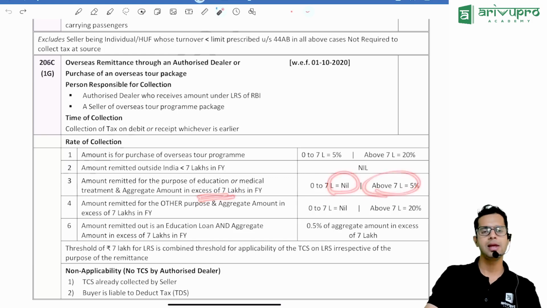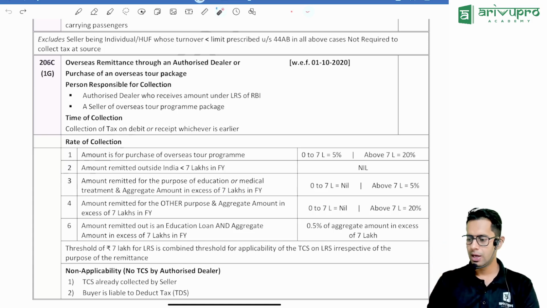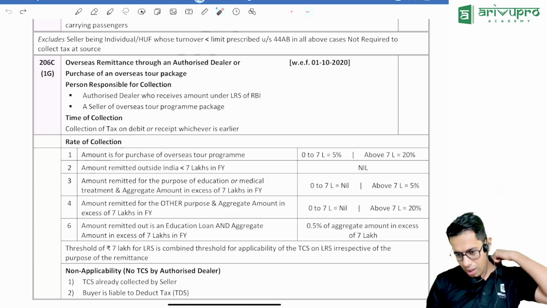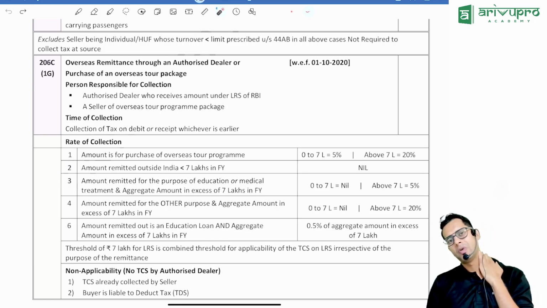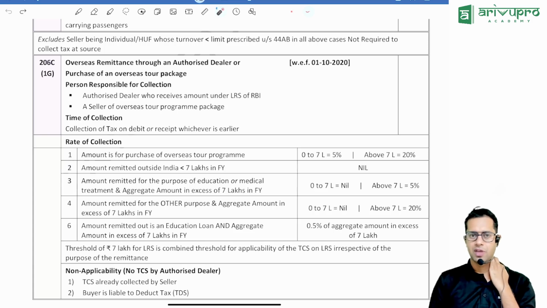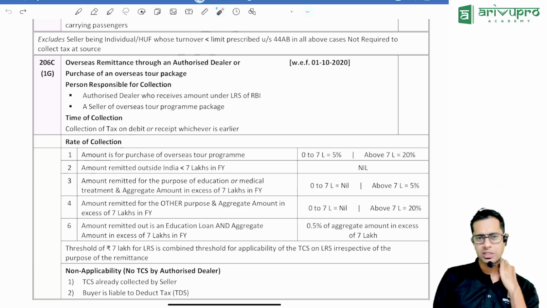Then for any amount in excess of 7 lakh rupees, 5%. Meaning, say your child or your relative is staying outside India and you are depositing money in his account for his education. If you're depositing up to 7 lakh rupees, no problem. More than 7 lakh rupees, TCS at 5% will be collected.